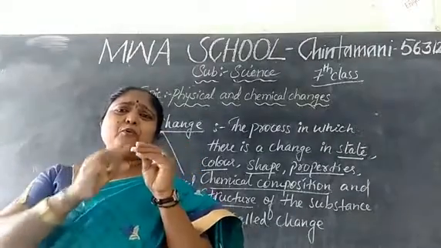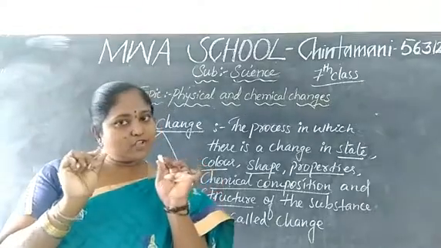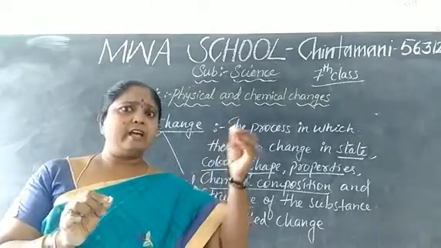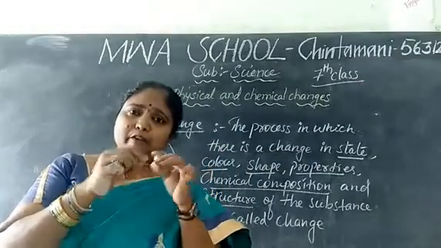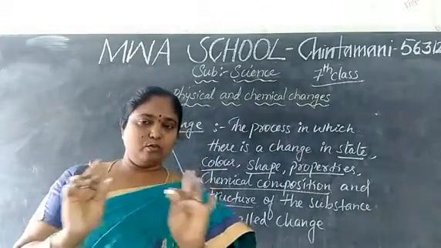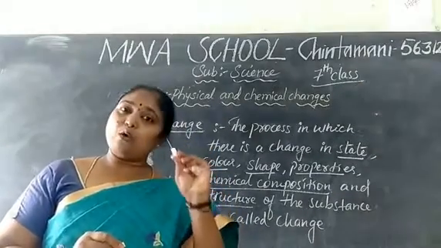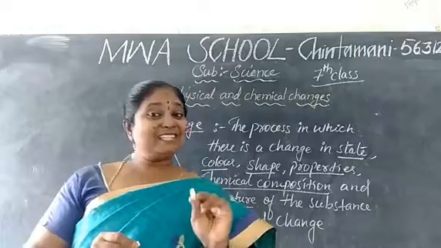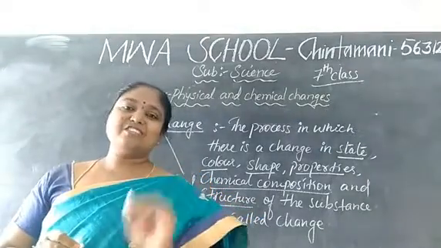What will happen if you break it into pieces? Once again, we get only chalk. Can we see any duster or pencil or any other substance when we break it into pieces? No. However many pieces we make, we will call it chalk. So this type of change we call the physical change.